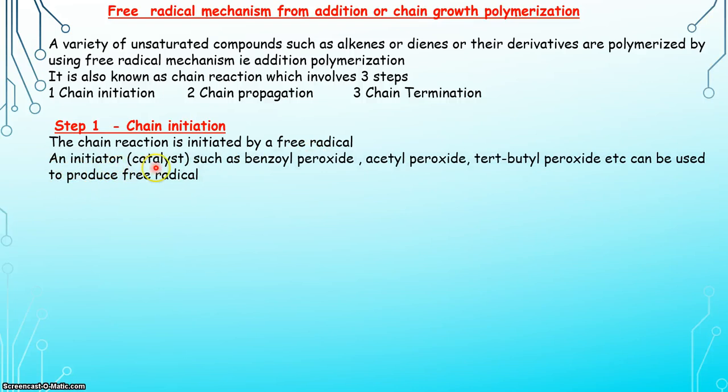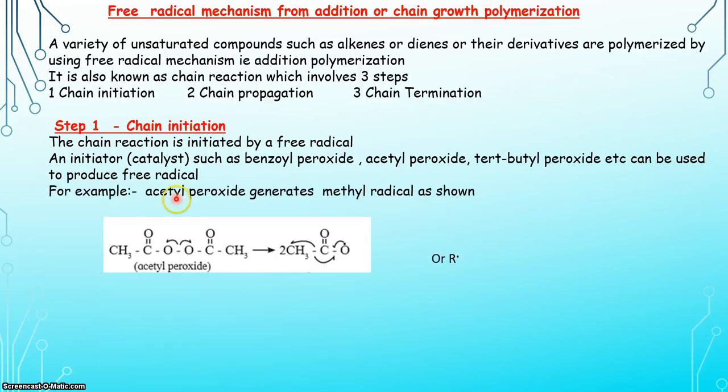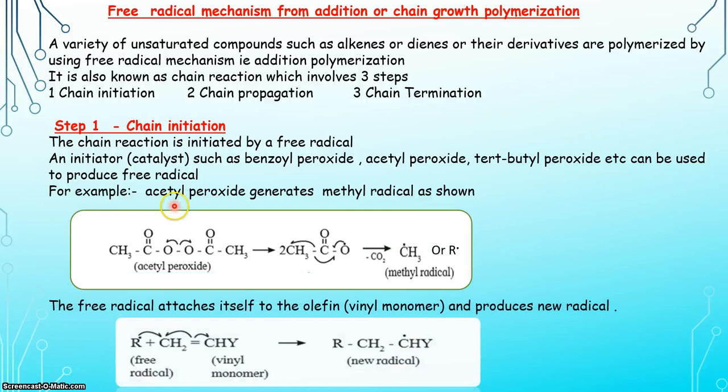An initiator, that is a catalyst such as benzoyl peroxide, acetyl peroxide, tertiary butyl peroxide can be used to produce a free radical. For example, acetyl peroxide generates methyl radical as shown here. This is the acetyl peroxide which undergoes homolytic fission and forms a carboxyl radical.